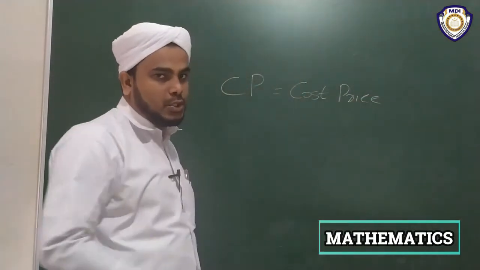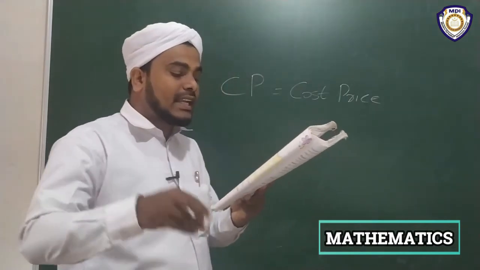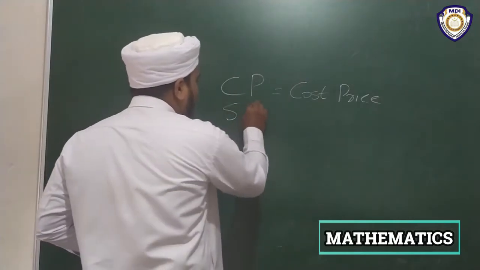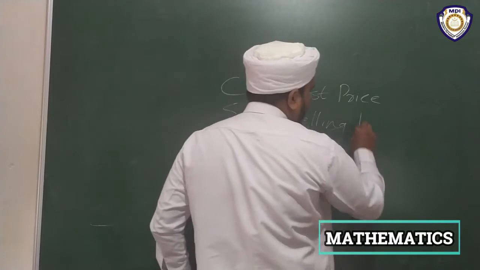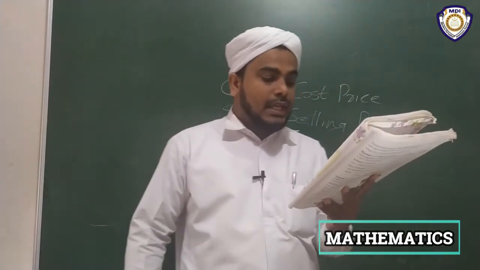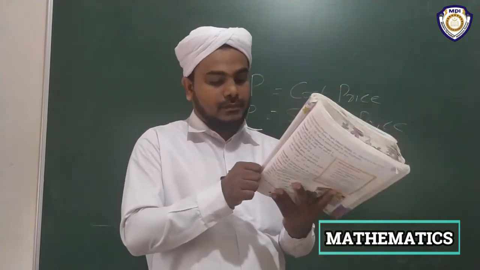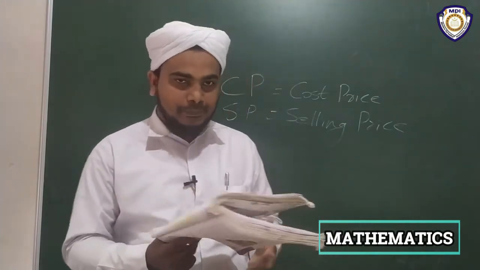It is very important to understand. Then the price at which an article is sold is called the selling price, SP. Yes, if the selling price is greater than the cost price, the difference is the profit or the gain. Okay, please listen here.